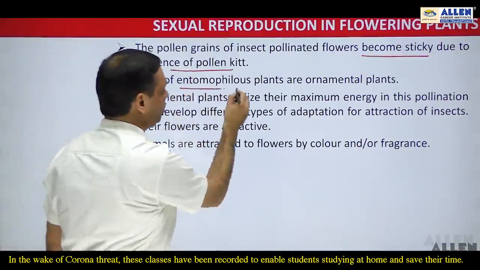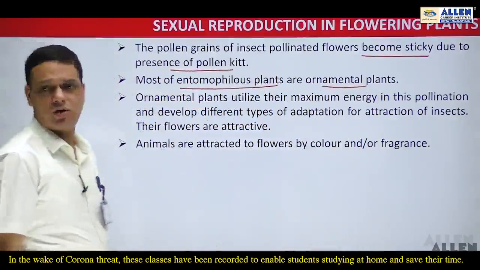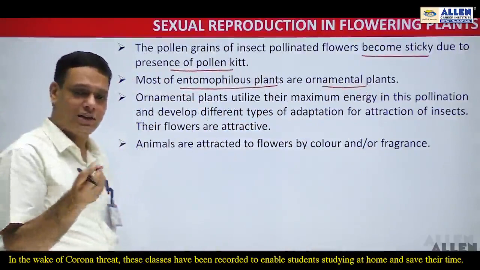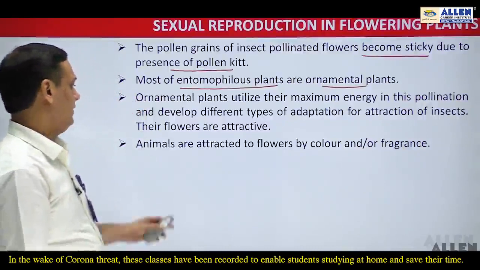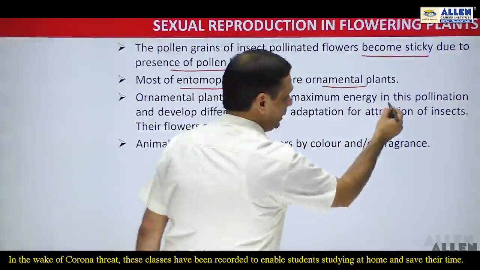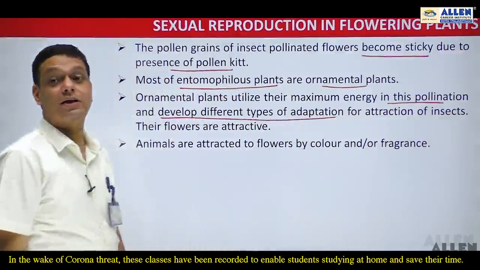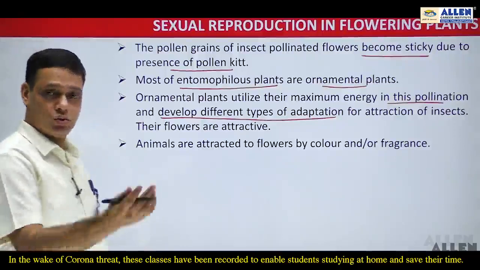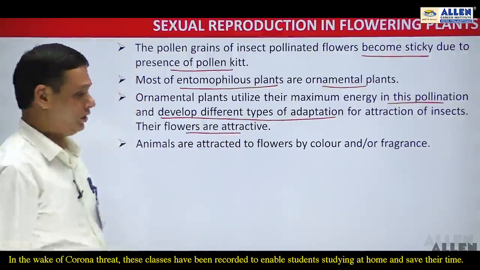Most of the entomophilous plants are ornamental plants. That's why only if the plants are attractive in nature, then only the insects will visit that plant. So the ornamental plants utilize their maximum energy in pollination so as to develop different types of adaptation for the attraction of insects, and their flowers are attractive in nature.